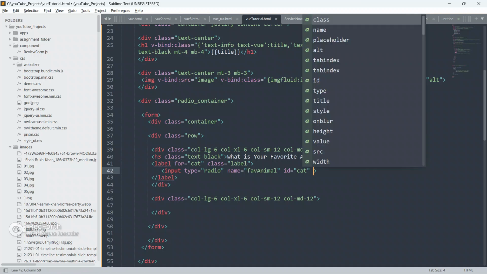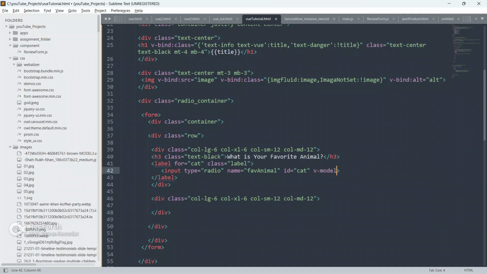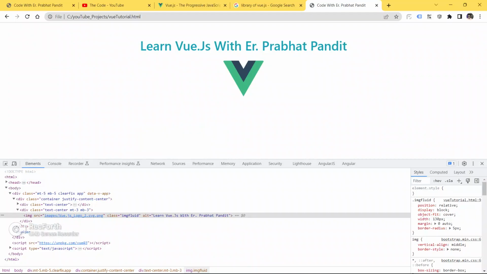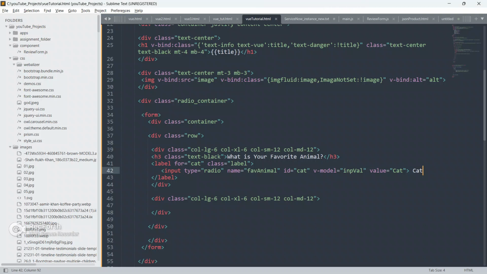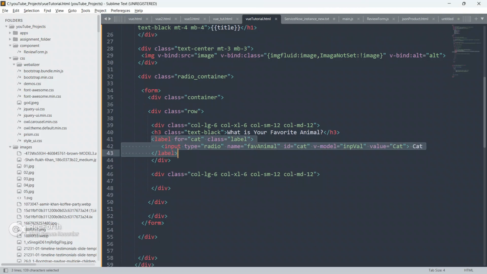Okay, and I'm gonna put another Vue.js directive known as v-model. So v-model, guys. I'm gonna put v-model as inputVal, and I'm gonna put value as cat, and I'm gonna put cat here. So save your code, go to the browser and refresh your page. See, we got our cat here.